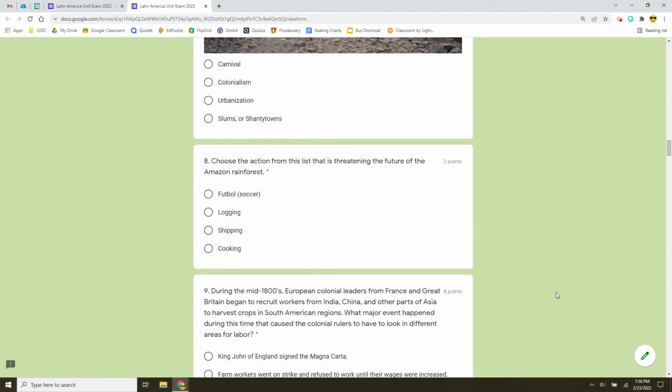Number eight, using this list, choose the action that is threatening the future of the Amazon rainforest. Is it football, which means soccer, logging, shipping, or cooking?